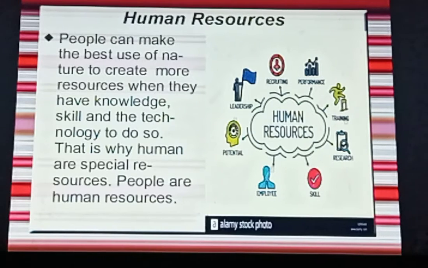So people have made or created something by themselves using knowledge, skill, and technology. That is why you can say that humans are the special resources of nature, and people are the human resources, I want to tell you.